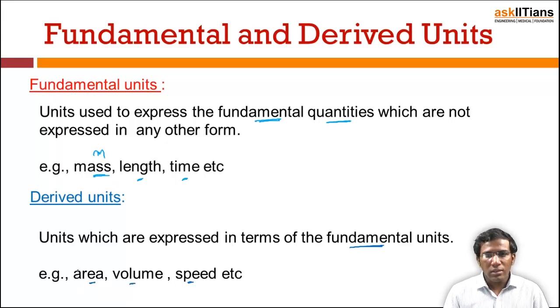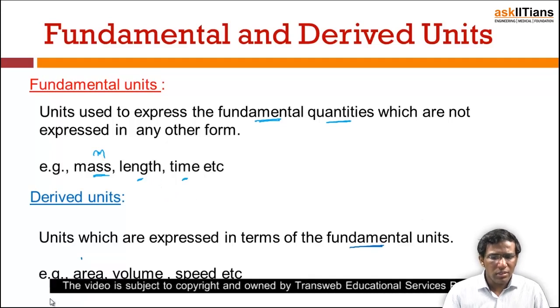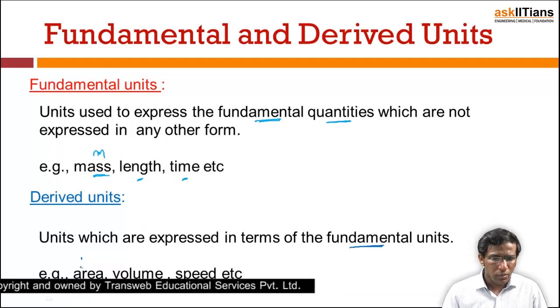Area is meter square, that is the length squared, so it is expressed in terms of length. Volume is also expressed in terms of length. Speed is expressed in terms of length and time. So these three examples are expressed in terms of the fundamental units: mass, length and time.